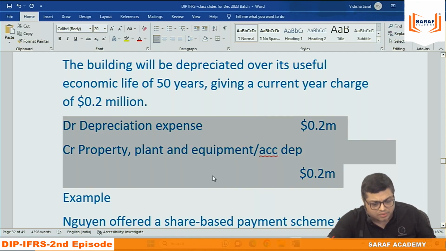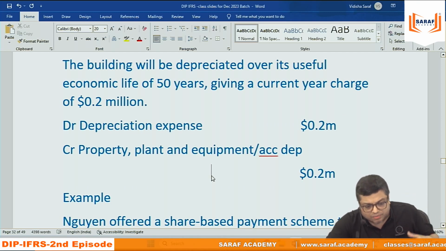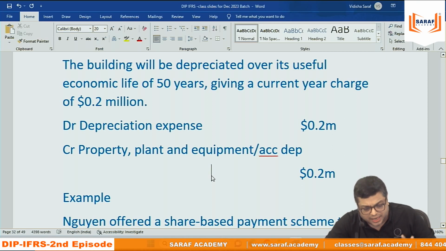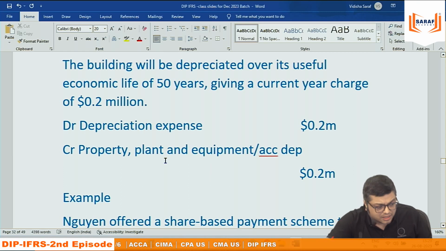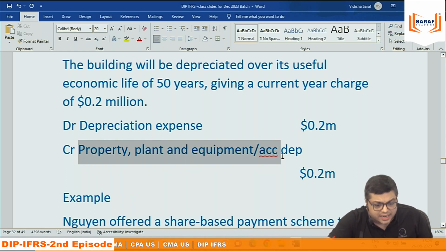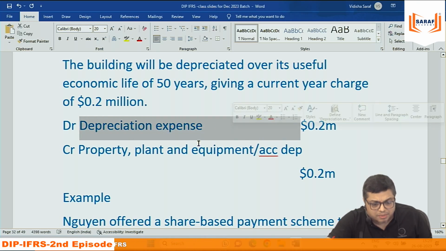Relating to depreciation, for the time being, in short, because when we study non-current assets, then we will study depreciation and everything. But for the time being, depreciation is also an expense. And depreciation is a decrease in the asset's value. Because of the depreciation, the asset's value has gone down. So I said increase in the asset, debit; decrease in asset, credit. So the asset is credited and expense debited.